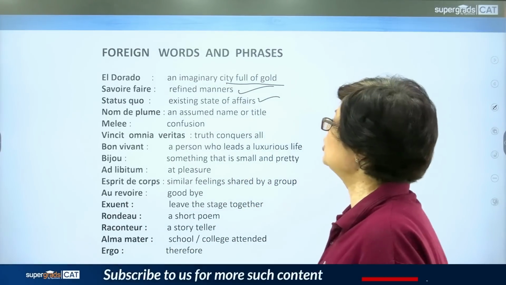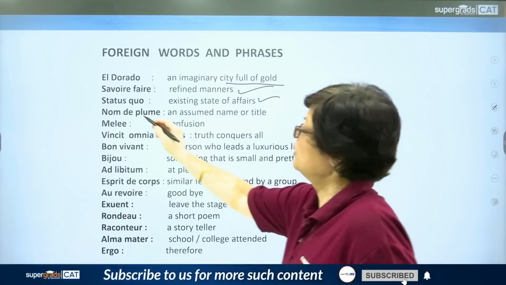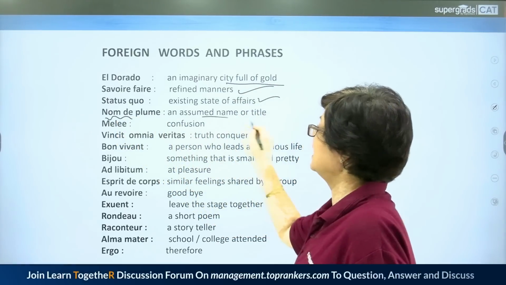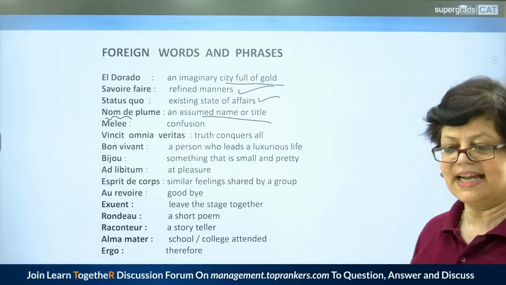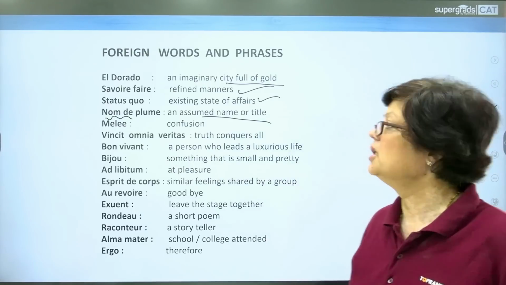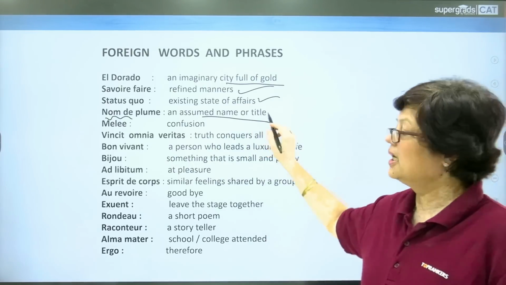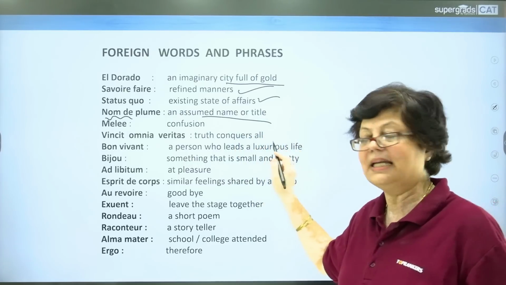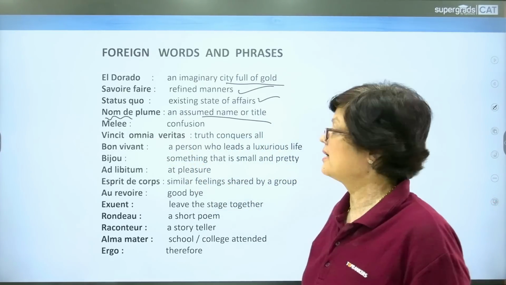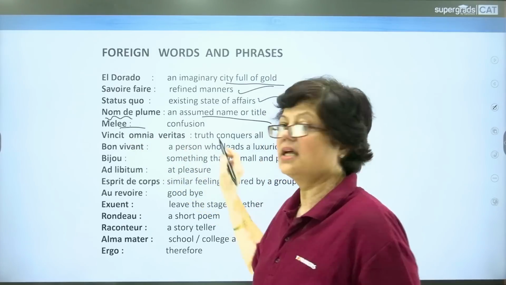Then nom de plume. Look at this word. How do you remember? Nom means name. The meaning is an assumed name or title. That may not be the correct name, but it has been assumed. Next is melee. Melee means confusion.